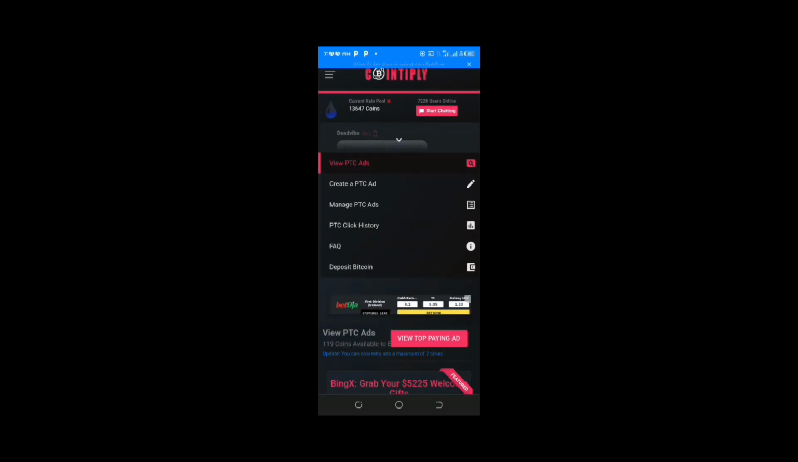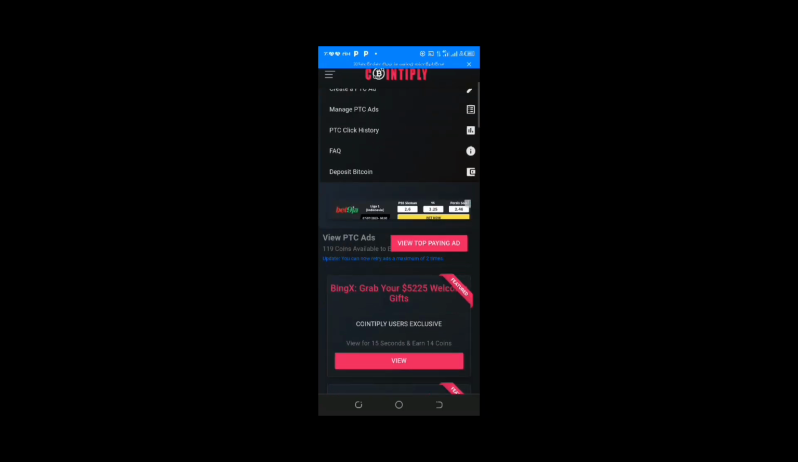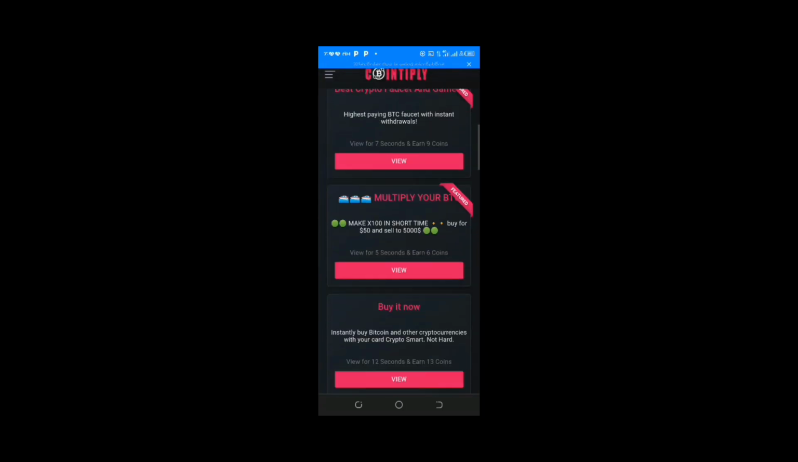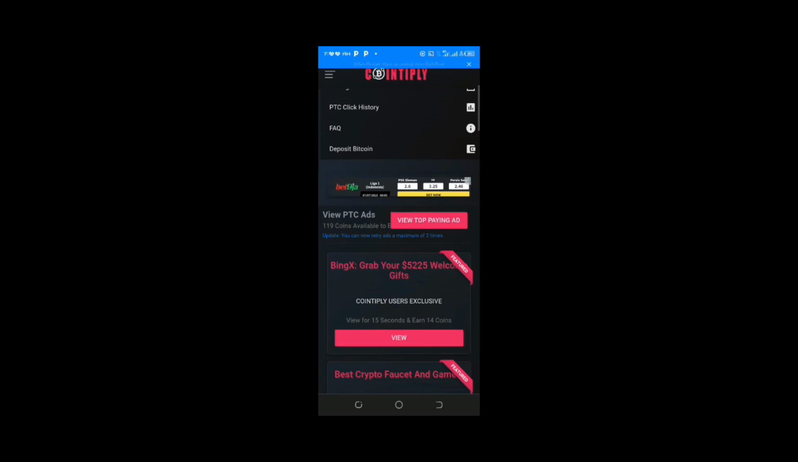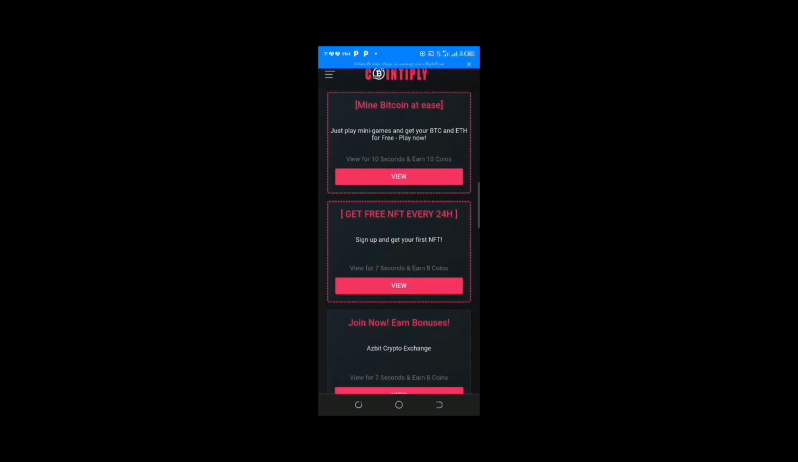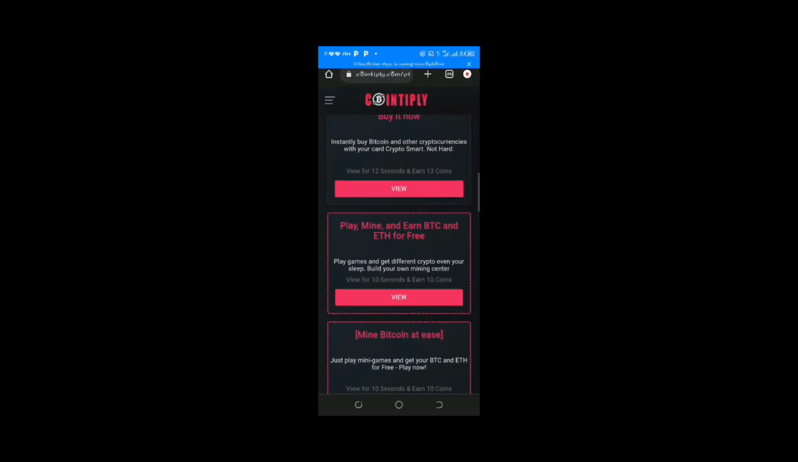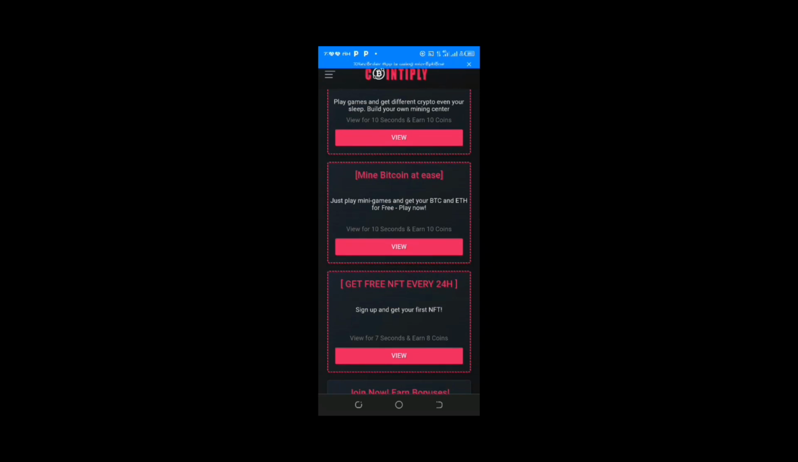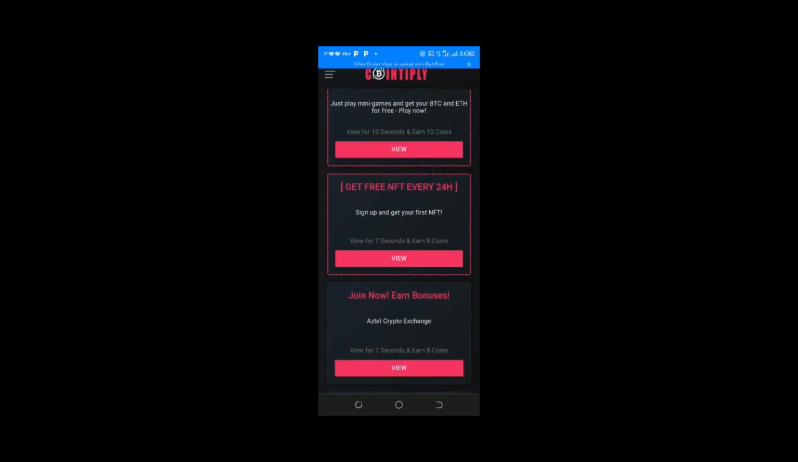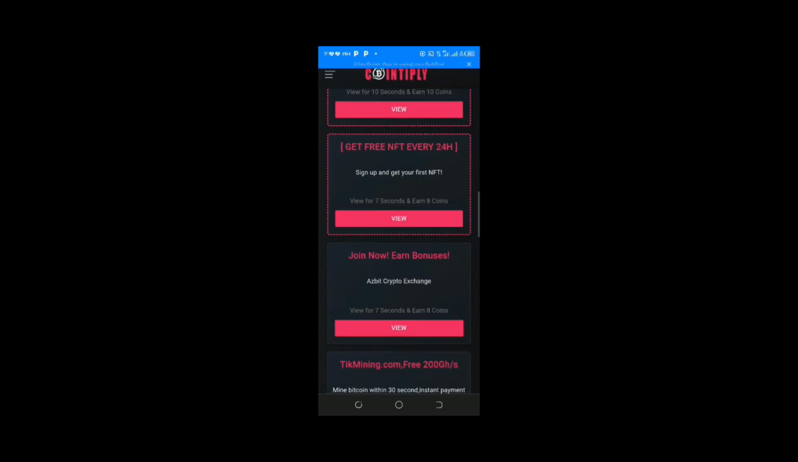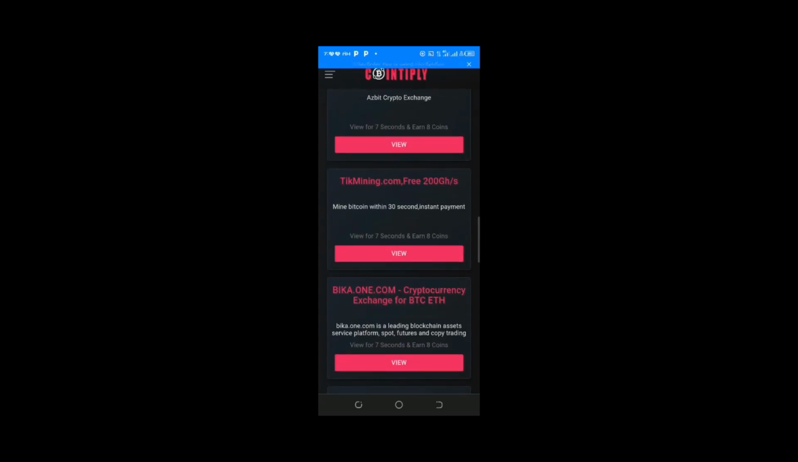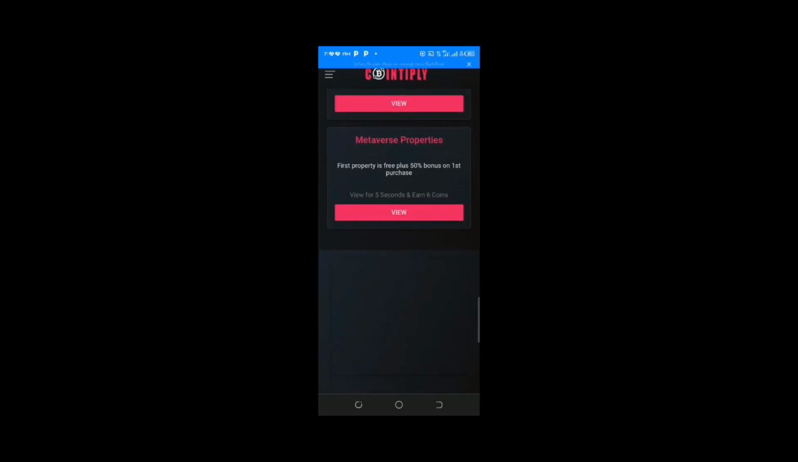And the amazing thing about this platform is that you can also create your own PTC adverts. If you have a platform or a site that you want to promote, you can do that through this platform. Pay in coin, when the viewers view for some seconds, you credit them. Some is 10 seconds and you'll be credited with 10 coins. Some 7 seconds will be credited with 8 coins. So that is how it is.